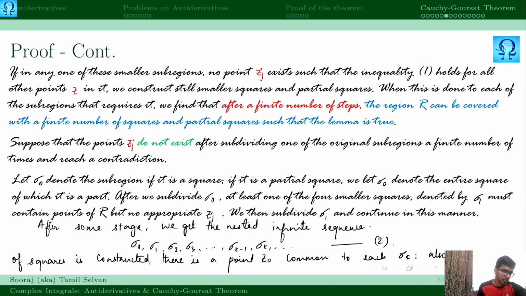Also, each of these squares contains points of the region R other than z naught, which is possible.